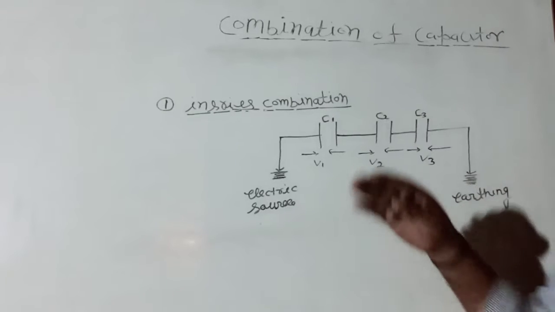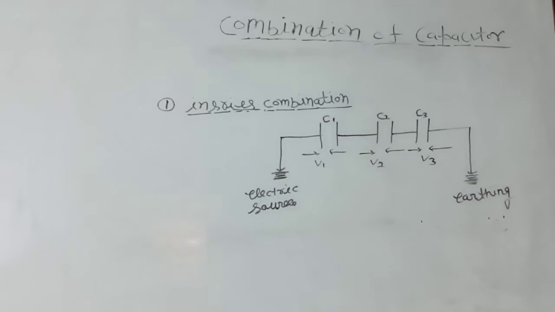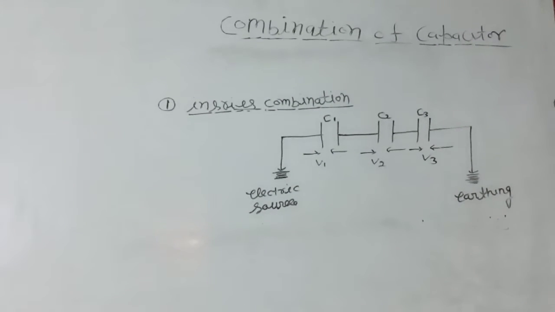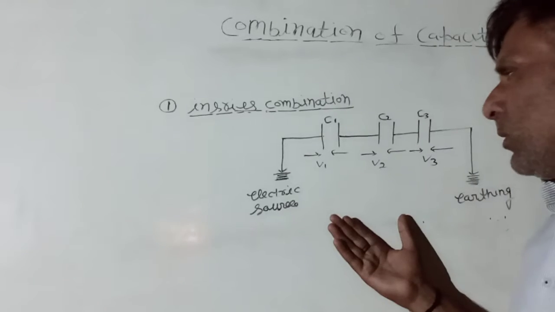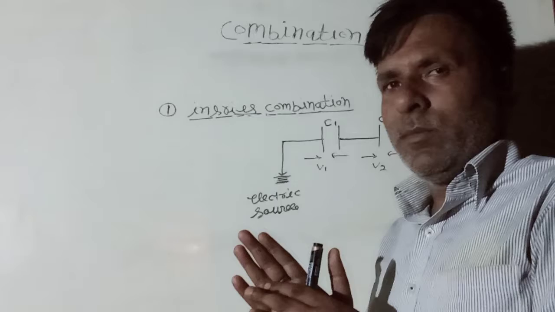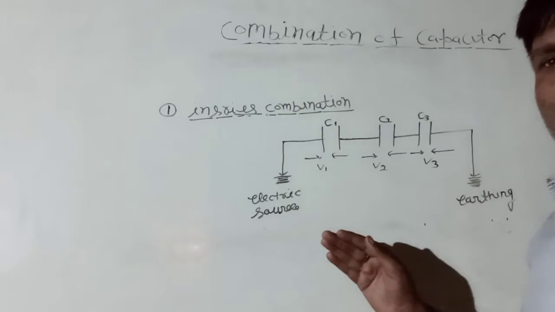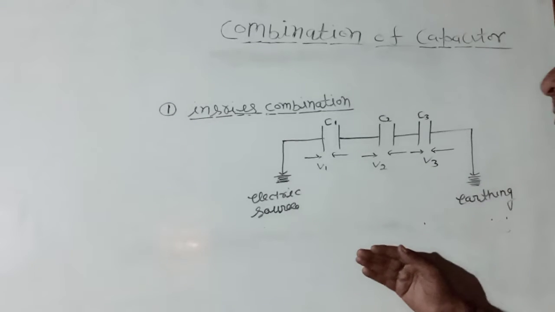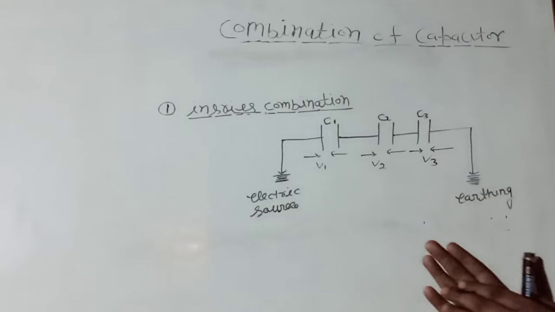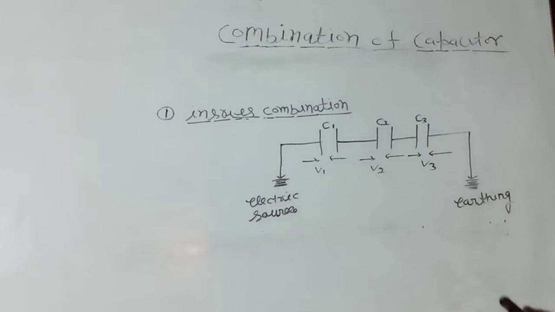First, series combination. In series combination, when two or more electronic devices are connected to each other with opposite terminals, it is called in series. Once again, when two or more electronic devices are connected with the opposite terminals of each other, it is called series combination.